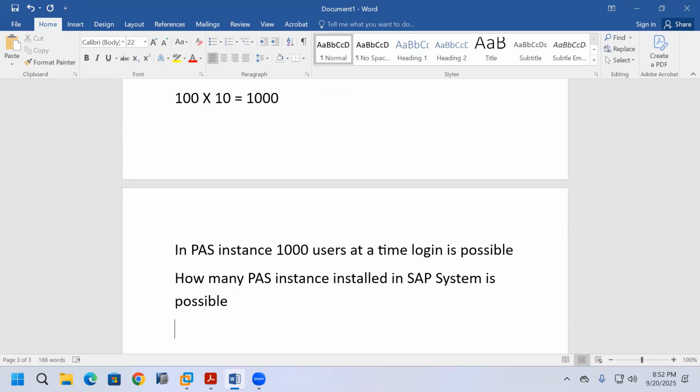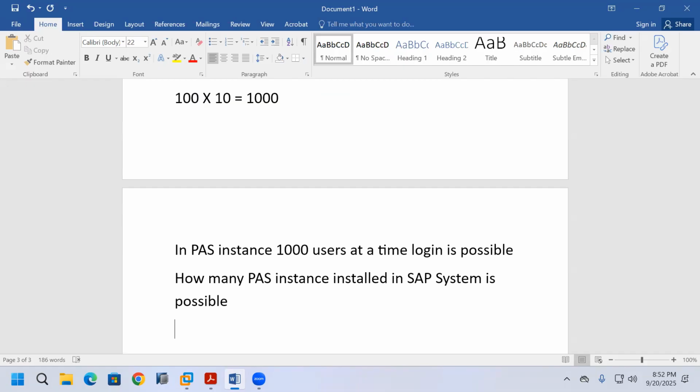For example, this month, September, in my company there are 750 users. At that time, I don't need to install an additional application server instance, because my primary application server instance supports 1000 users.